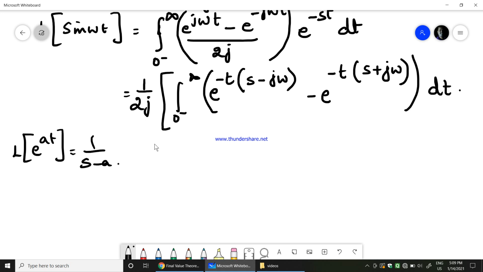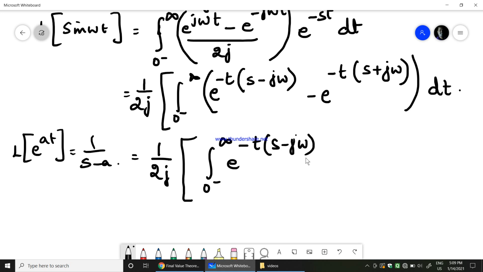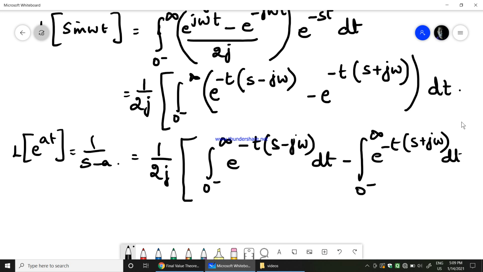Therefore, if I apply Laplace transform for this, this can be written as 1 over 2j into integration from 0 minus to infinity of e power minus t of s minus j omega dt, minus integration from 0 minus to infinity of e power minus t into s plus j omega dt. So this is how it gets expanded.